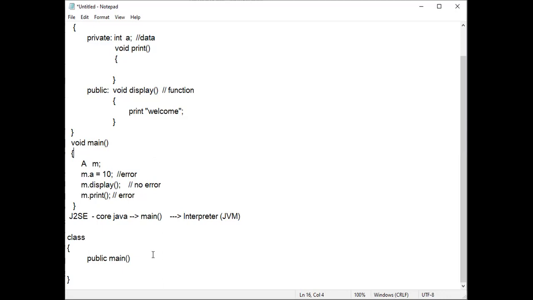First it will create the dot class file. After the dot class file is created, that dot class file will be executed. So every code should be written inside the class, even the main function. If the main function is written inside the class, it is just like providing security for the main function, and the interpreter cannot call it. So if I want to call this main function, I will make it public. That means I am writing it in the public section of the class.